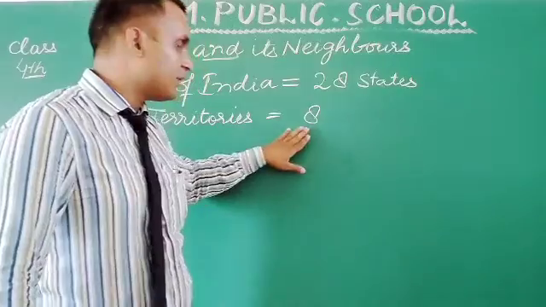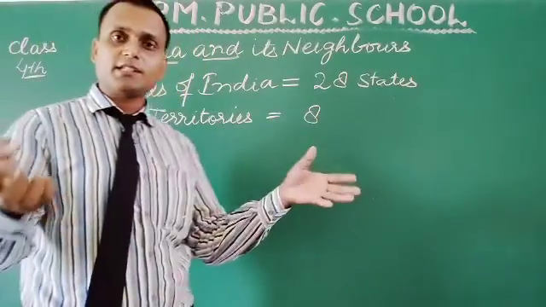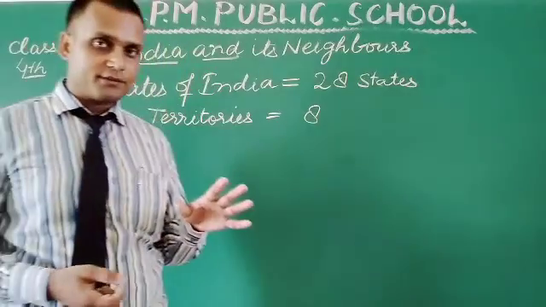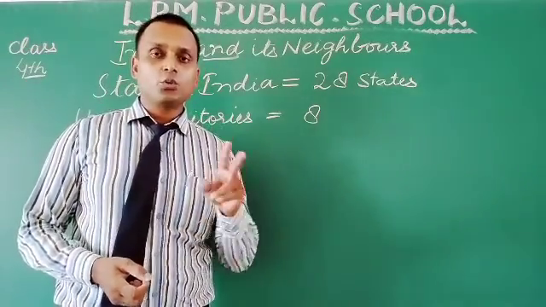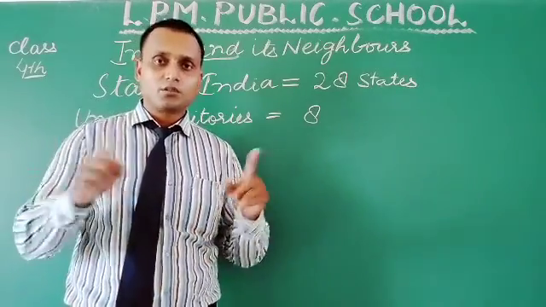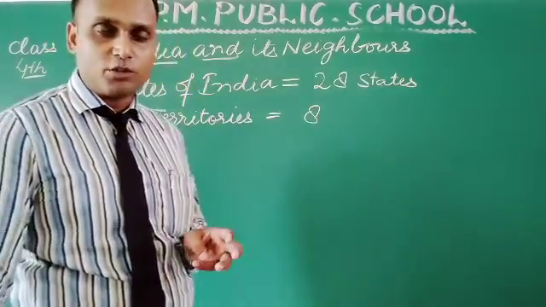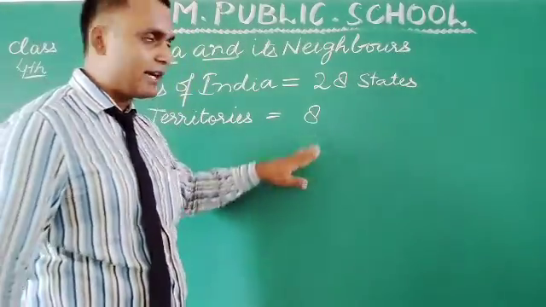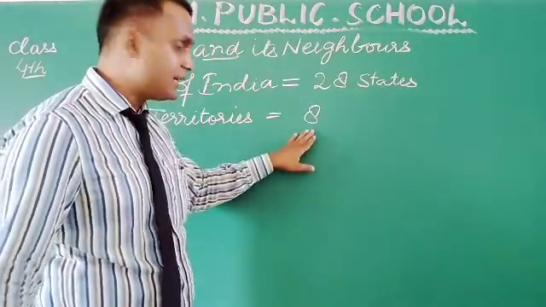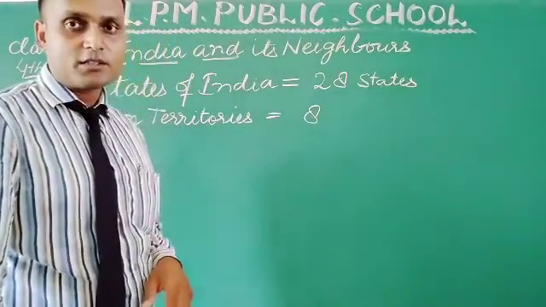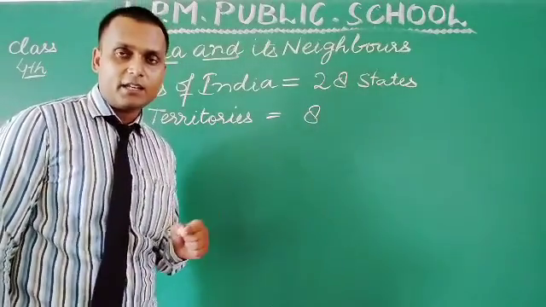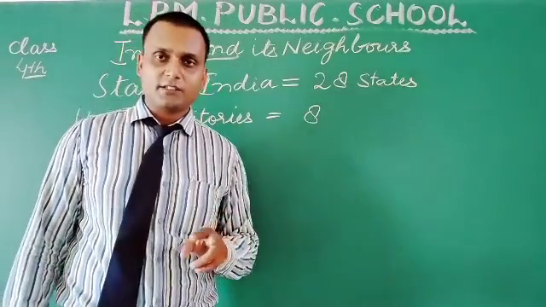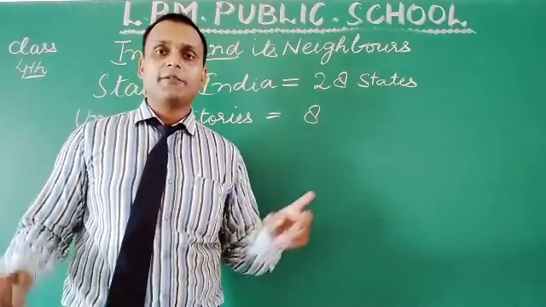That is also not the correct figure. Some changes have been made in union territories also. Earlier it was 7. After that, 2 new union territories were added to this list. First one is Jammu and Kashmir and secondly Ladakh. So it should be 9. But why is it not 9? It is just 8 because Dadar and Nagar Haveli and Daman and Diu were 2 different union territories, but now they have been merged.